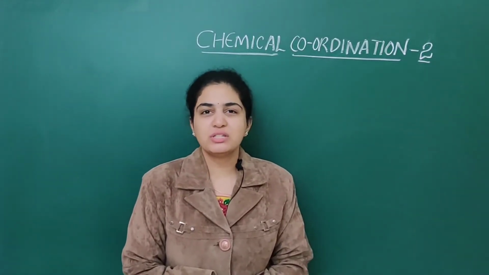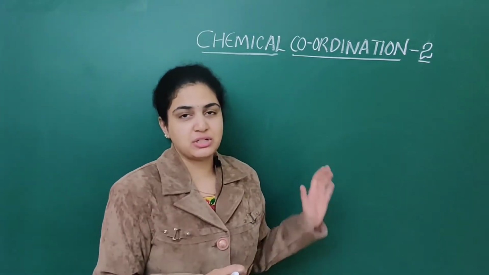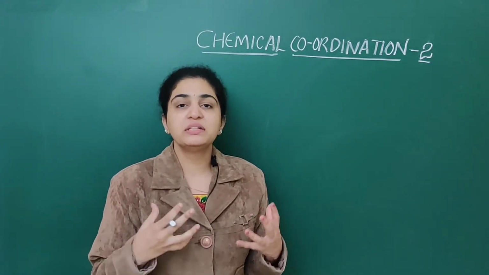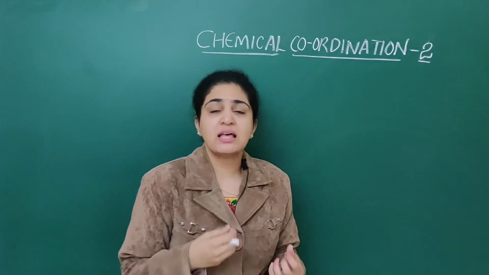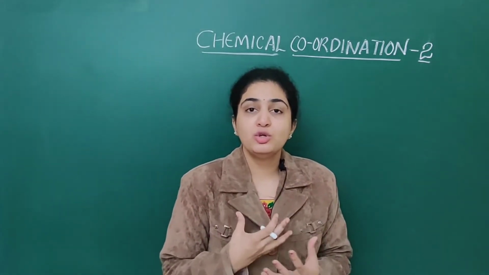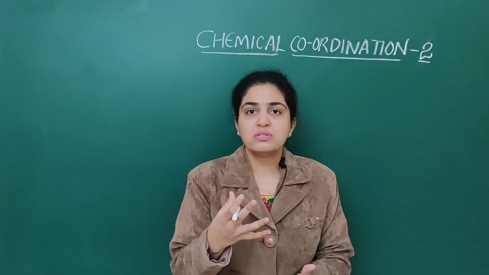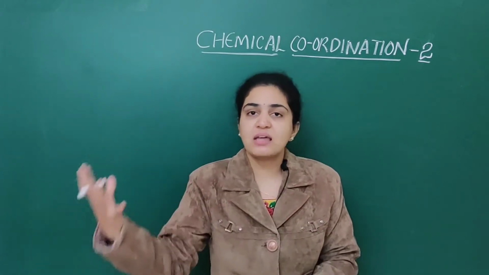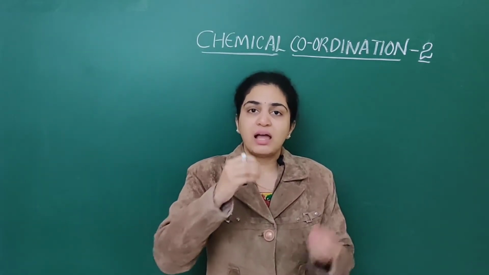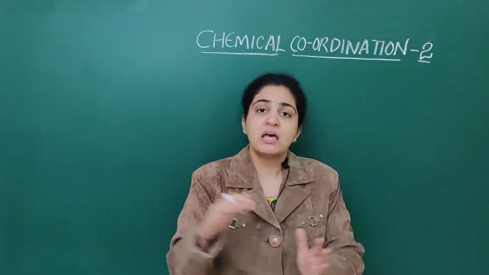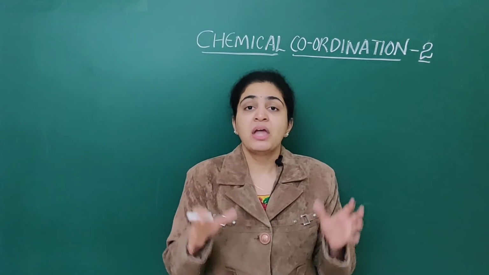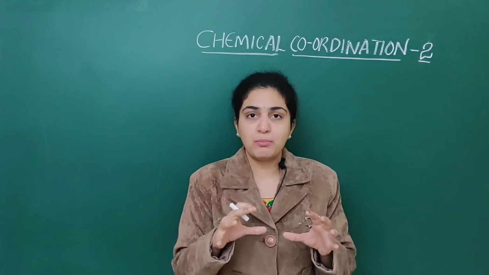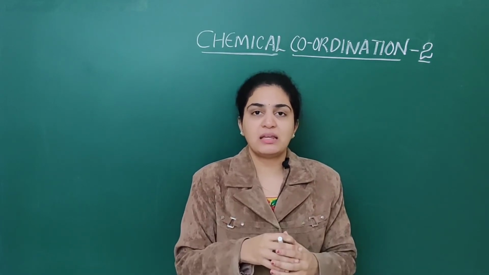In this lecture we are going to deal with chemical coordination and integration. In the last part of chemical coordination, we dealt with the numerous hormones produced by endocrine glands. These hormones are non-nutrient chemicals. They act at distant parts of the body: they originate in one place, move to another place and act there. Along with our neural system, this endocrine system also plays a very important role in the coordination mechanism.